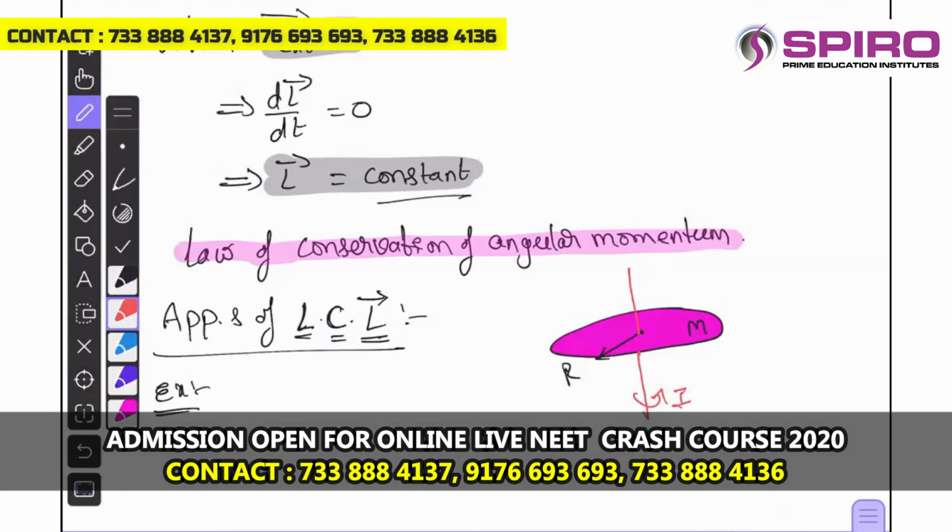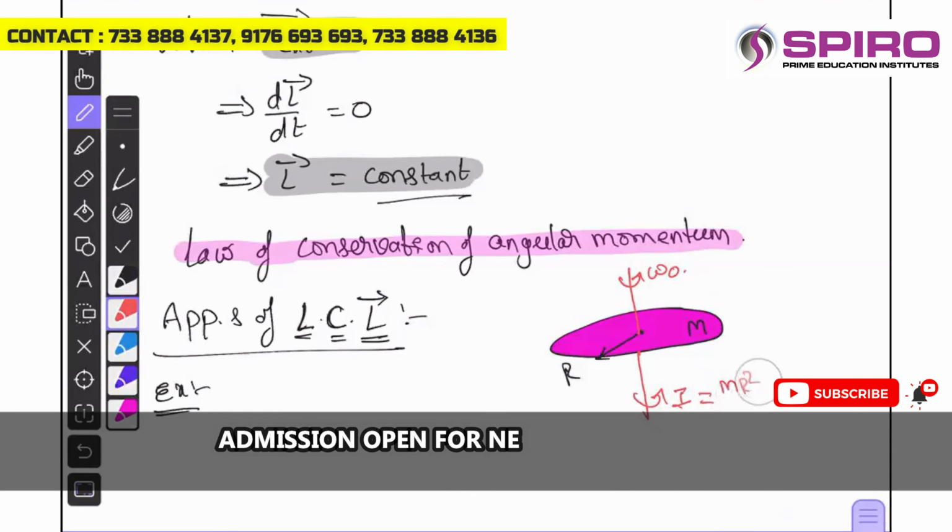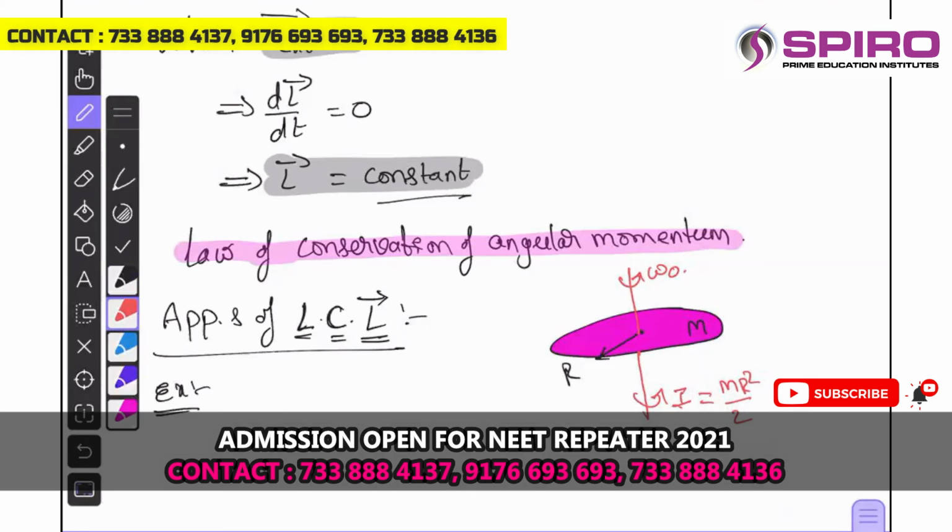Then the moment of inertia about self-axis is given by M R square by 2. About self-axis we saw, yes or no?